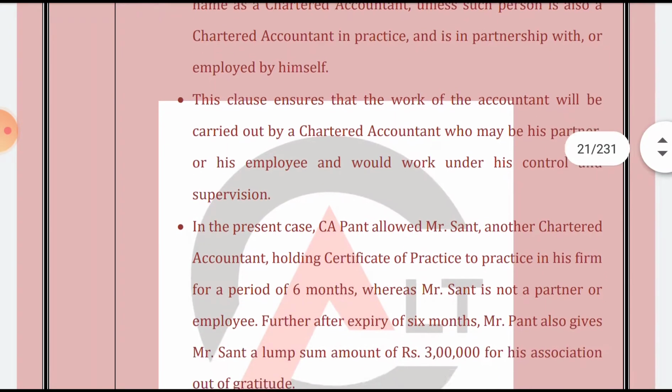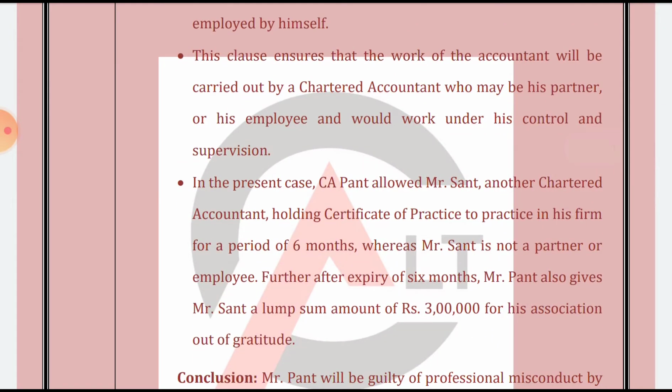This clause ensures that the work of the accountant will be carried out by a chartered accountant who may be his partner or employee and would work under his control and supervision.